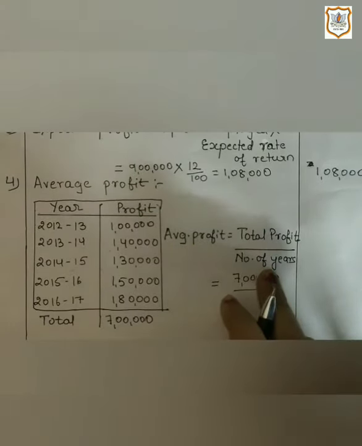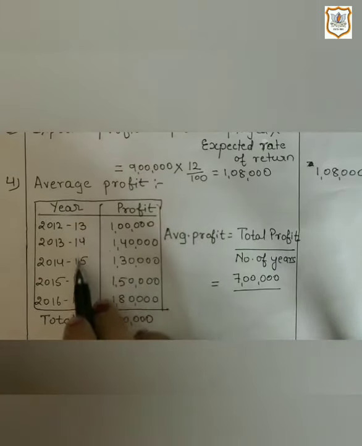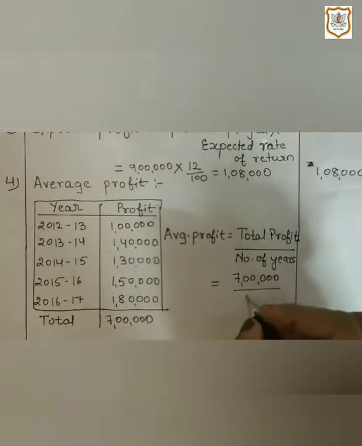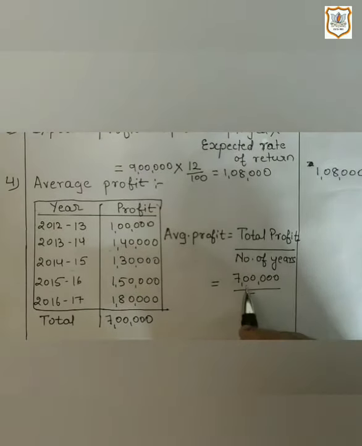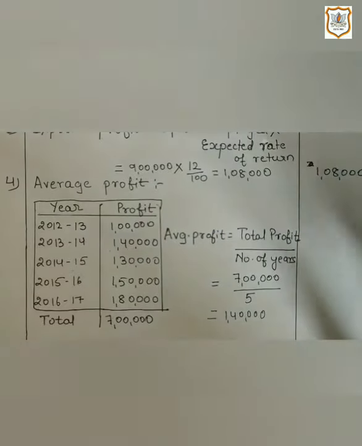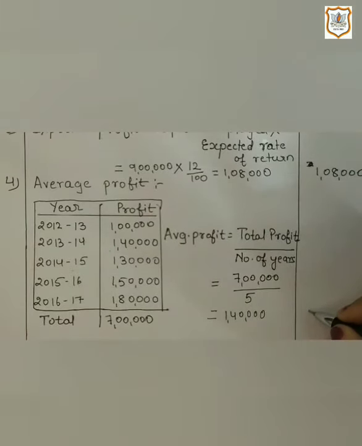Here number of years are 5. 1, 2, 3, 4, 5. So 7 lakh divided by 5. So we will get 1,40,000. That means we have got here average profit 1,40,000.